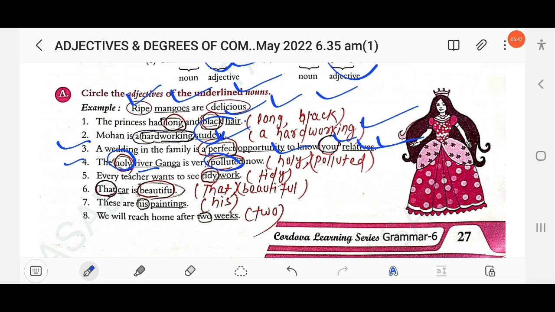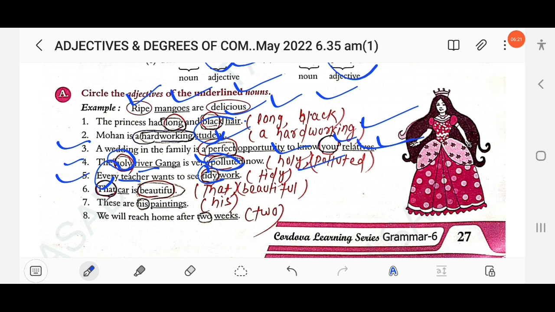Then next here: every teacher wants to see TD work. So here every will be an adjective, every teacher, and here teacher. In your book the teacher is not underlined, so you have to follow the instruction, but here teacher is a noun and every is an adjective, a distributive adjective. As this is not mentioned in your book, you should know about it. Every is a distributive adjective. And here TD work: TD is an adjective and work is a noun.